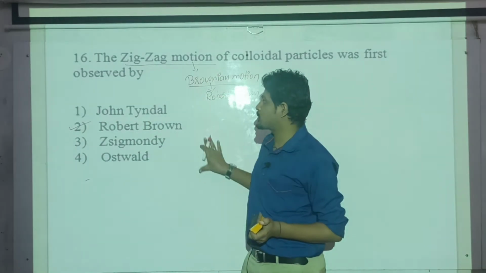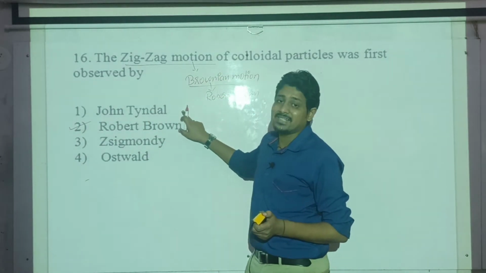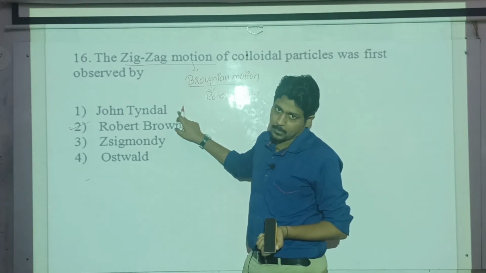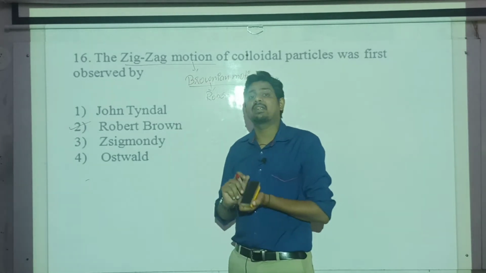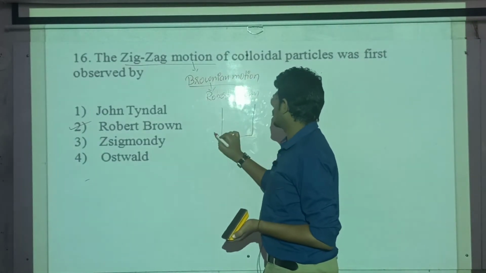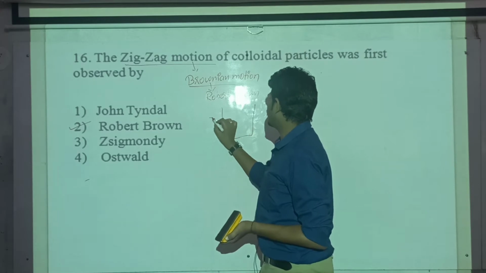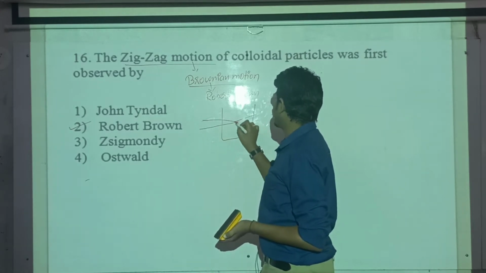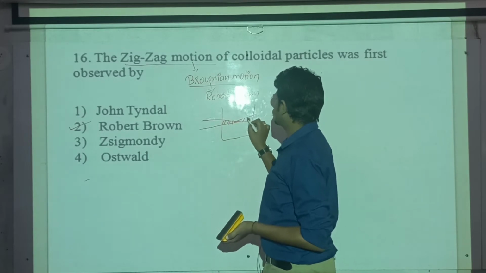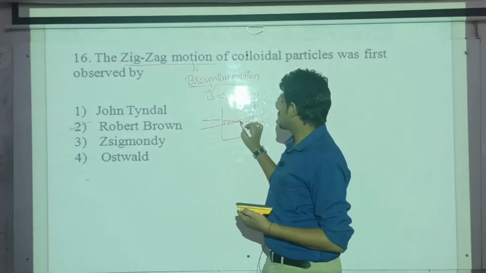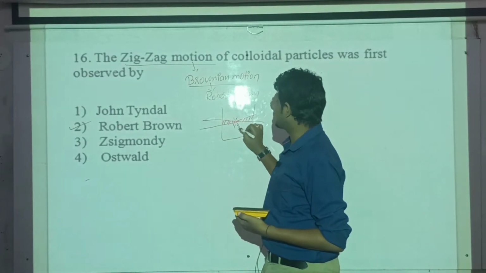Then we'll discuss the other option also. Who was John Tyndall? The person who observed the Tyndall effect. What is the Tyndall effect? The scattering of light. In a colloidal solution, when the light is passed, the path of the light becomes visible, isn't it? Why does the path of the light become visible? Because the colloidal particles will scatter the light.